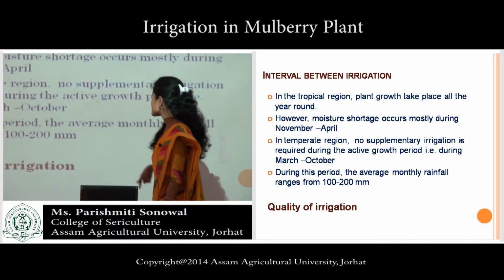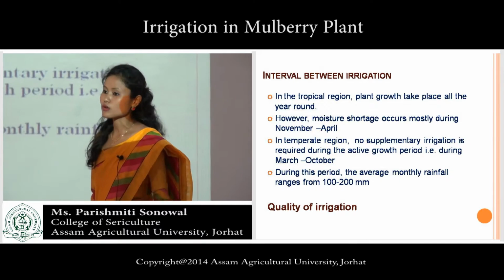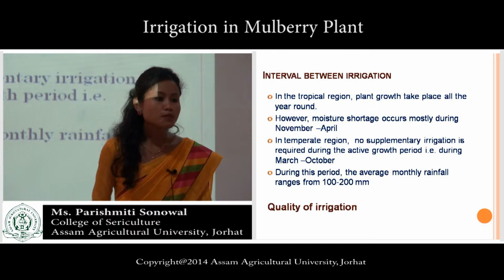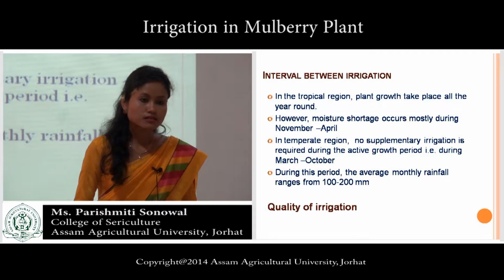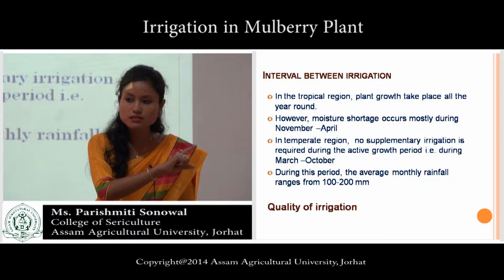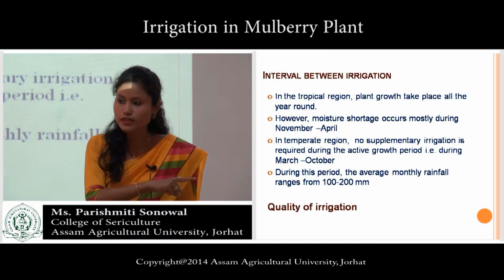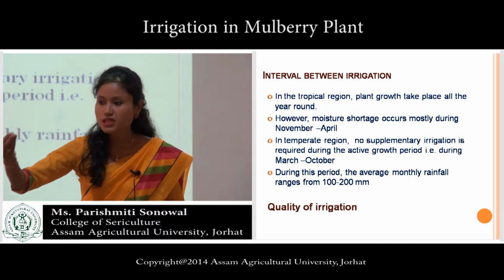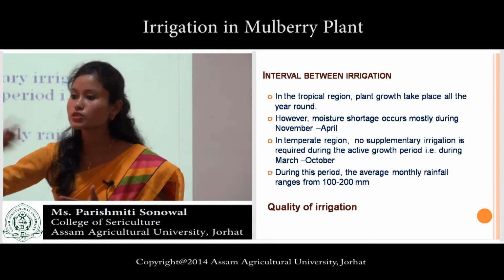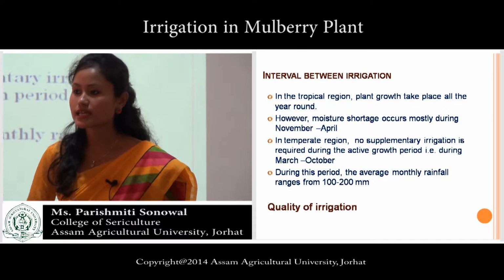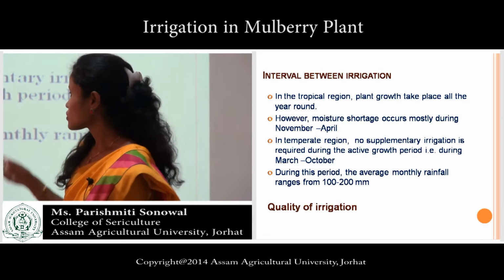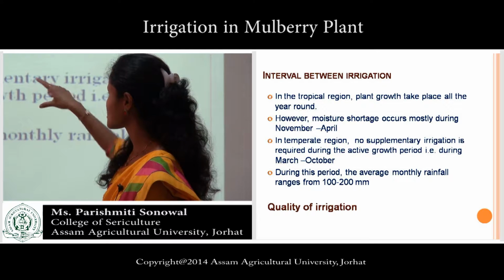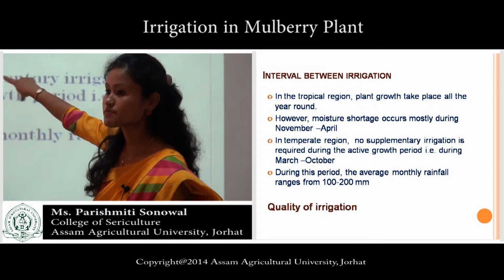In the tropical region, plant growth takes place all the year round. Not like the temperate region. Tropical region like India. Have you seen mulberry in our department in the field? After sprouting, what happens? New leaves come out. The cycle continues, growth, sprout. So in the tropical region, plant growth takes place all the year round. That's why I have mentioned this point. The first point.